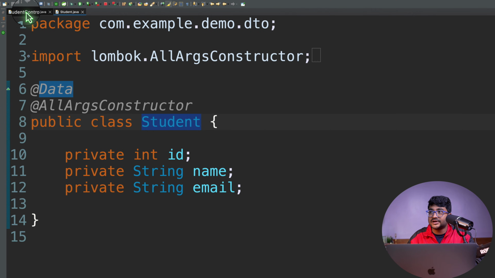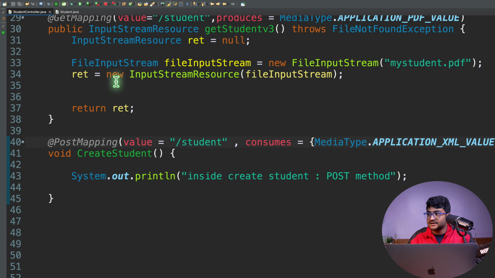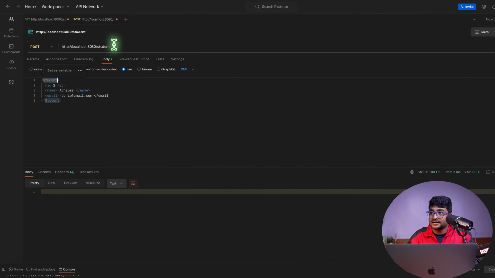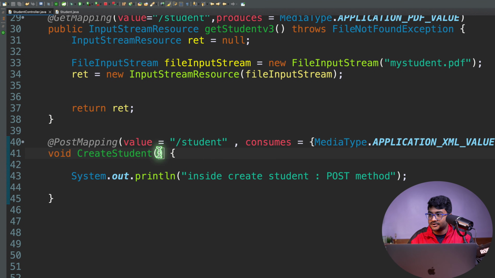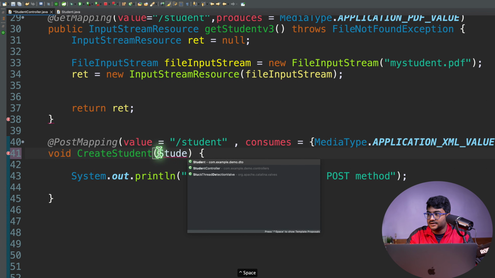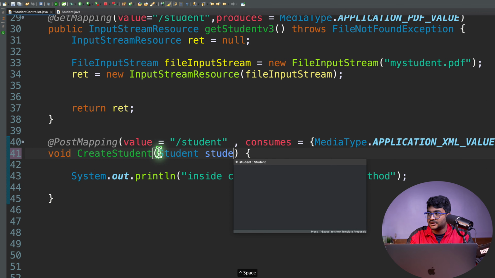So we can go to the controller, and this is a post request. This is where we are accepting the request and proceeding further. If the client is sending anything with the request body, I just want to grab it. So in the method parameter, I will just write Student student.